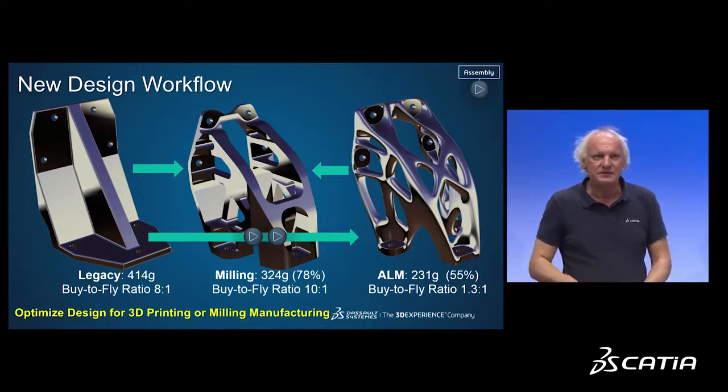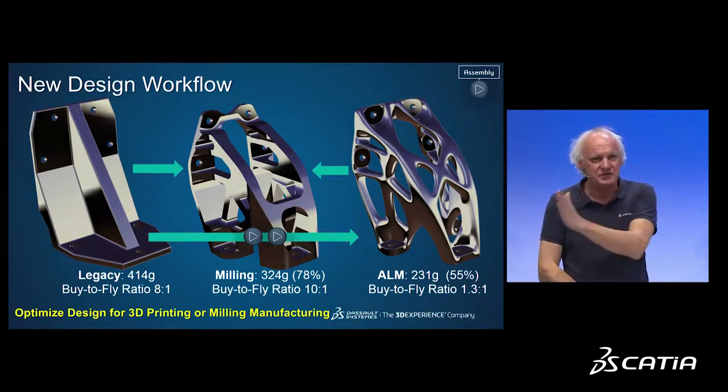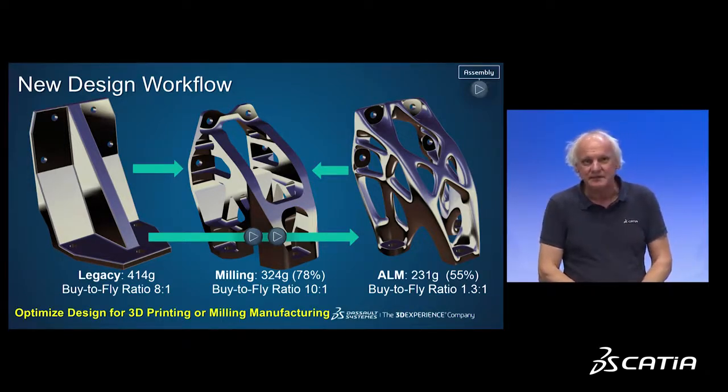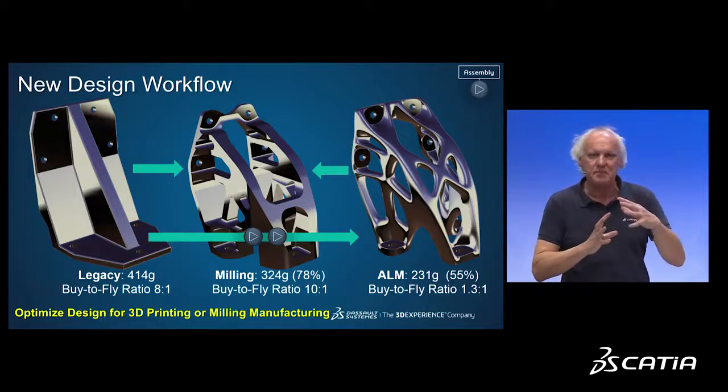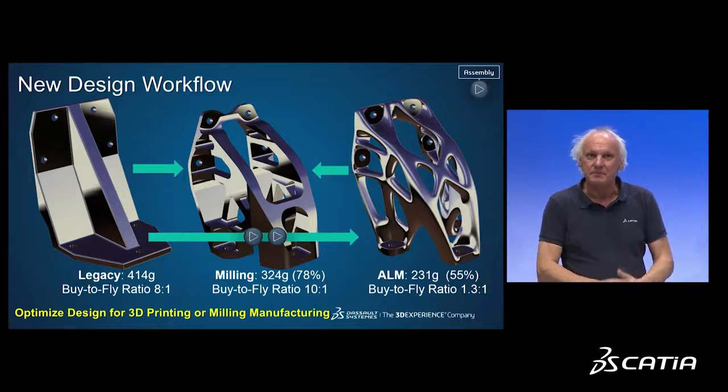Let's see how CATIA can help you to go from the part which is displayed on the right side of the screen, which is a freeform shape. Probably we will use additive manufacturing to produce it. But if it's a success, maybe we want to go no longer from 100 or 10 parts, but to 1,000, 10,000 parts. Milling will be the most appropriate manufacturing process to produce this part at a good cost.